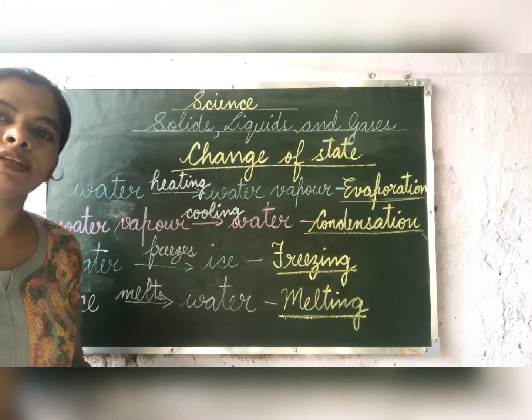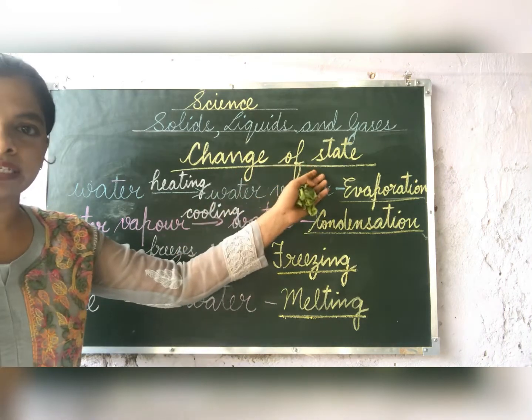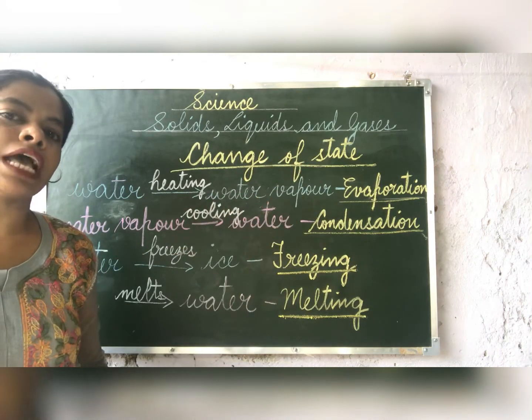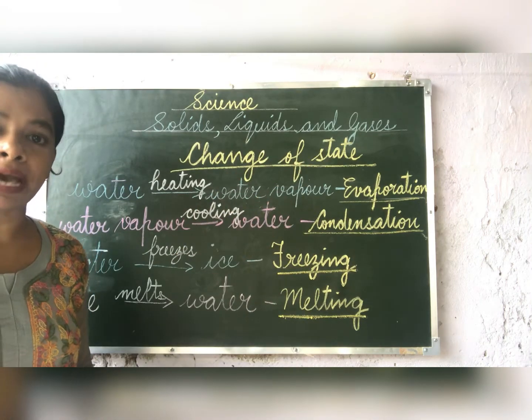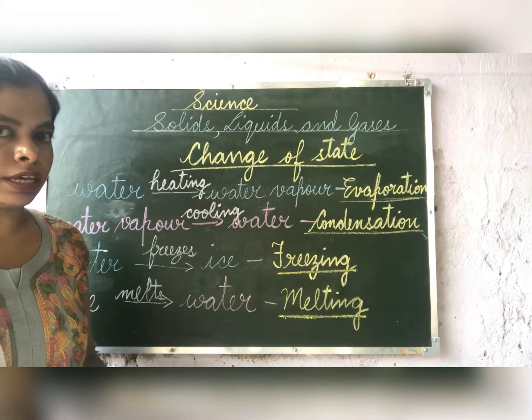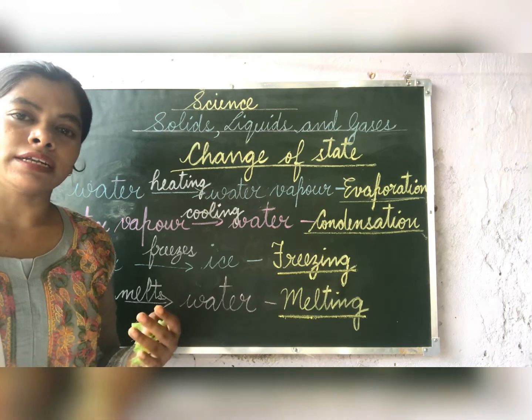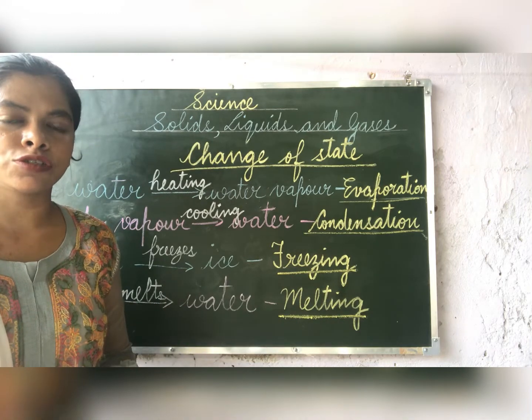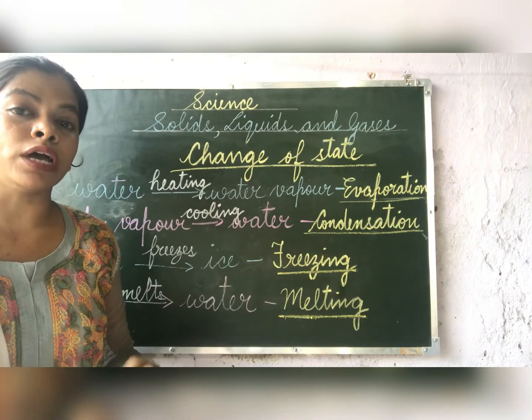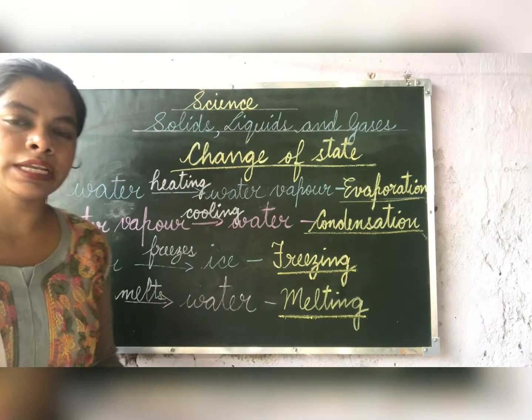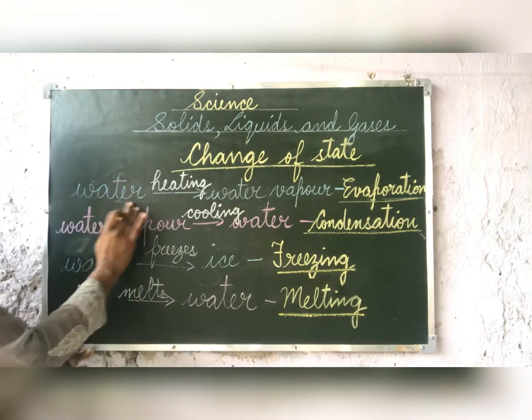Now children, we will study about change of state. Children, as you know, water can change from one form to another by heating or by cooling. So children, what are the three states of matter? Solid, liquid and gas. They can change from one form to another by heating or cooling. Let us see how. This is water.